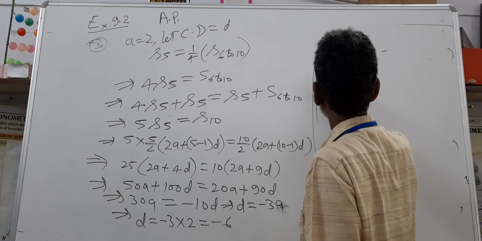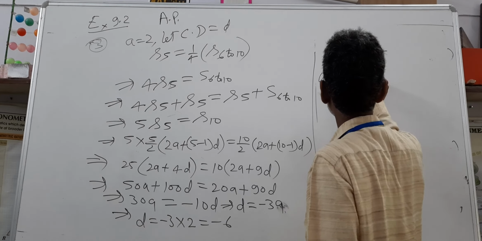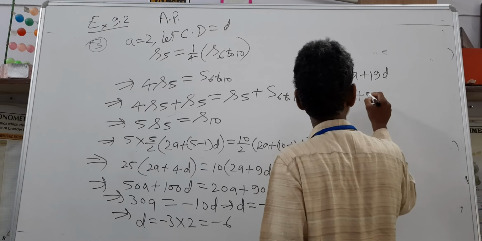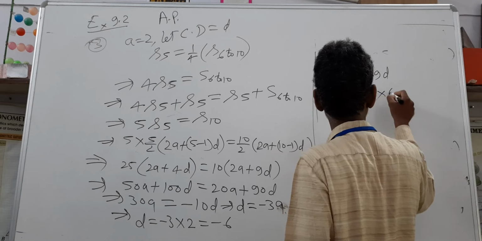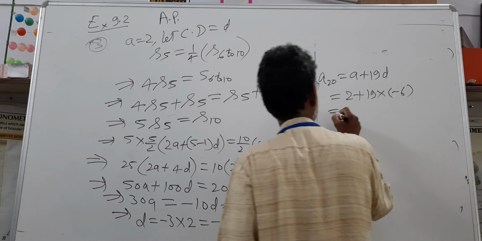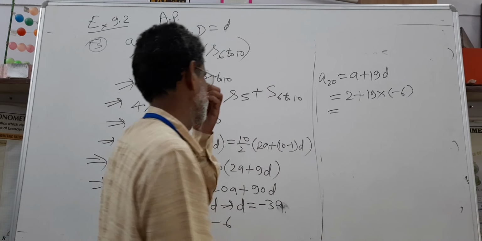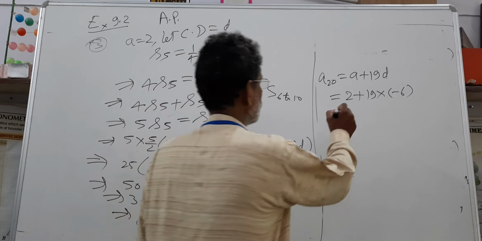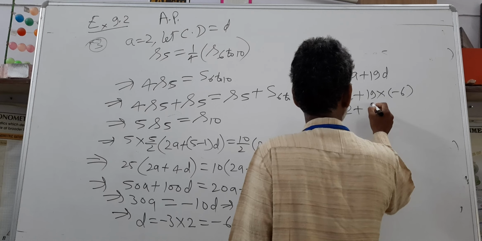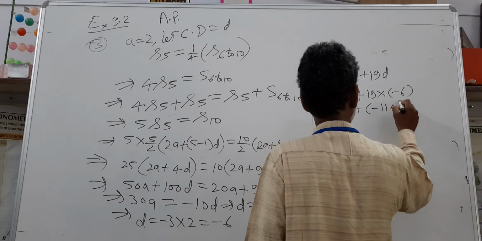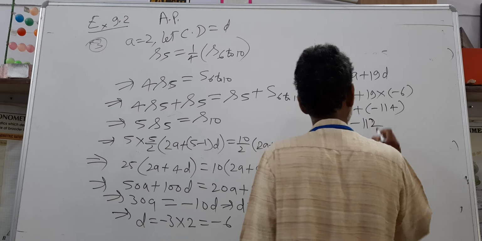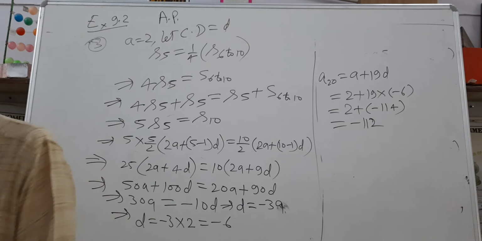Now a20 is equal to a plus 19d is equal to 2 plus 19 into minus 6 is equal to 2 plus minus 114 is equal to minus 112. This is your answer. Thank you.